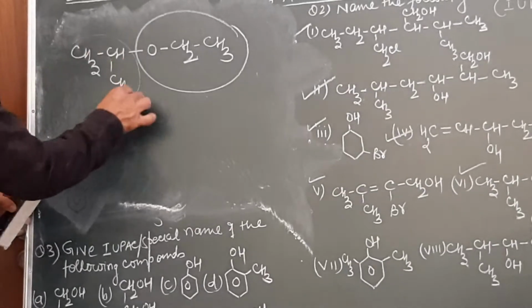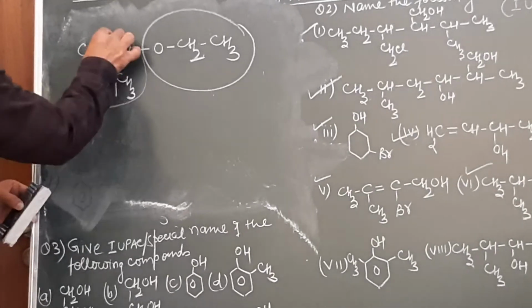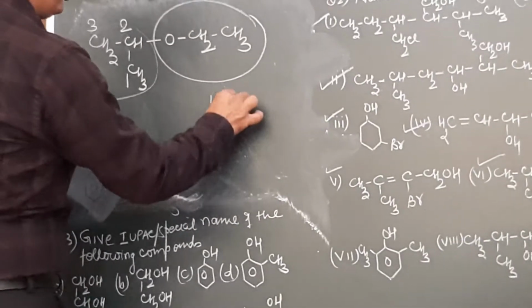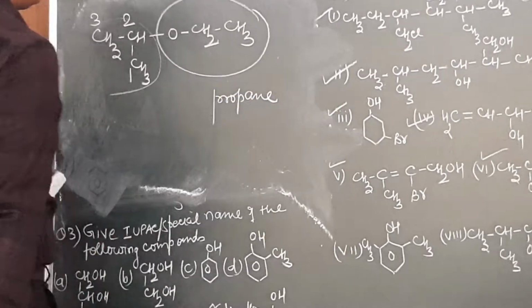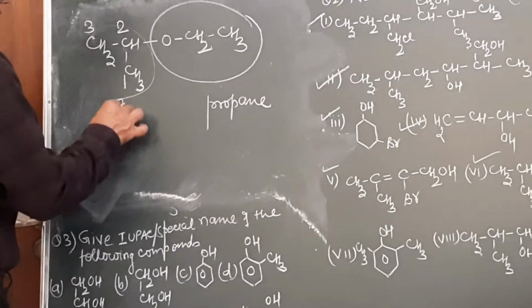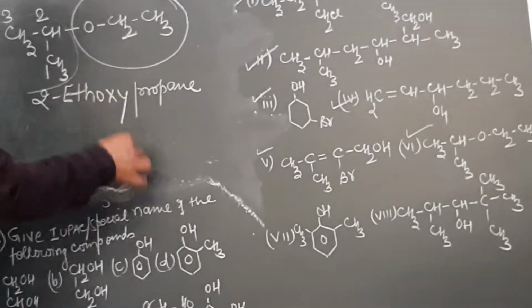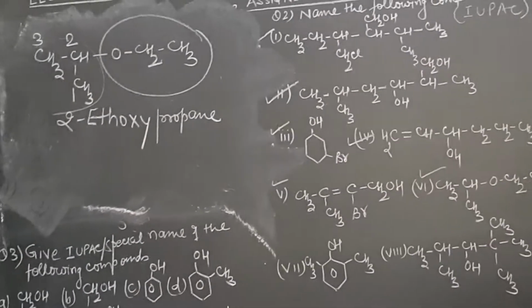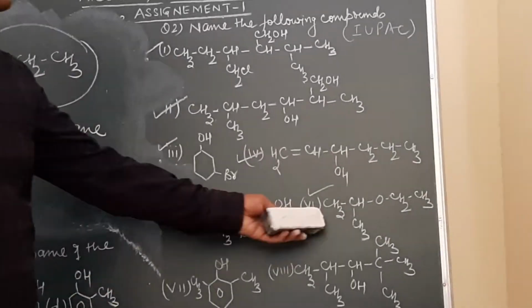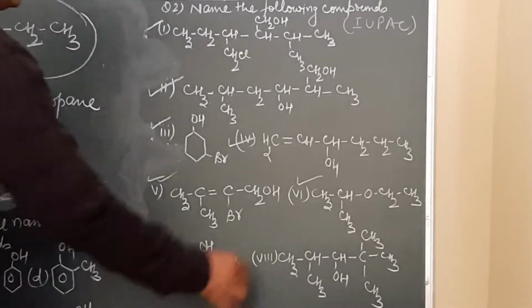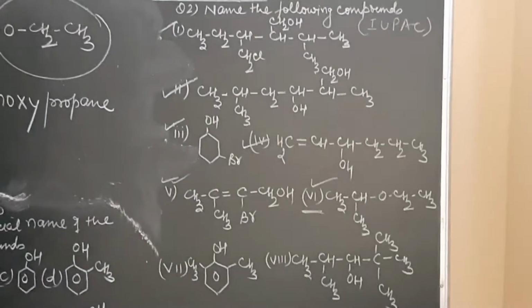This will be the longest chain as it contains 3 carbon atoms. So 1, 2, 3. For 3 carbon atoms, what will be the root word? Propane. At number 2, what is present? Alkoxy. What is the name of this group? The name of this group will be 2-ethoxypropane. I think I should be very clear. So the name of this group will be 2-ethoxypropane. So right up to here, the nomenclature system must be clear.